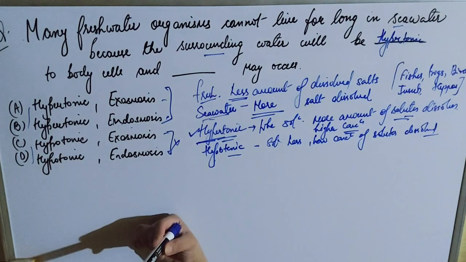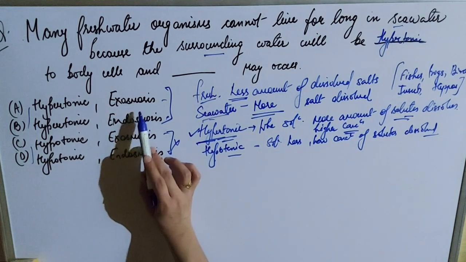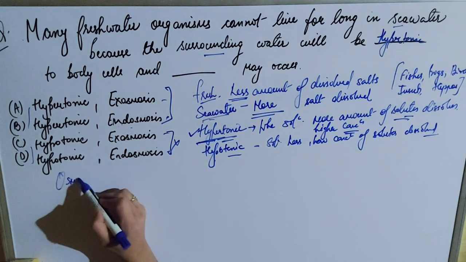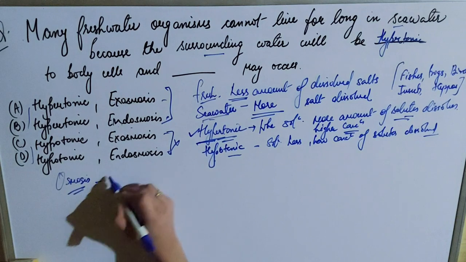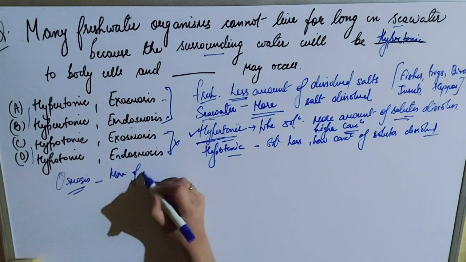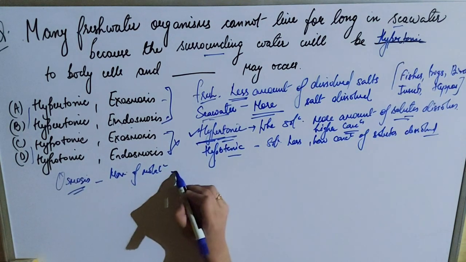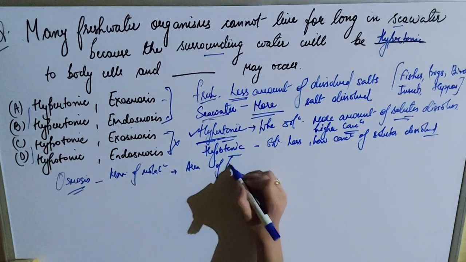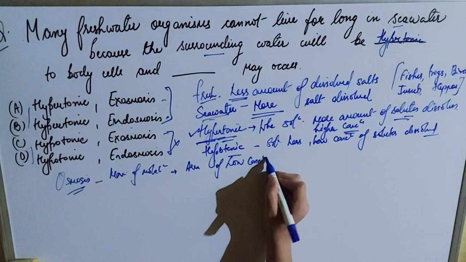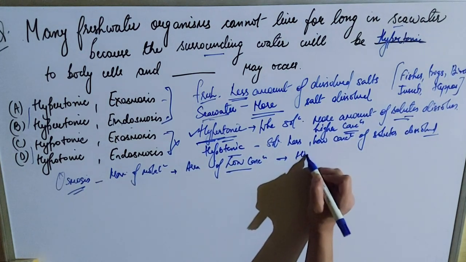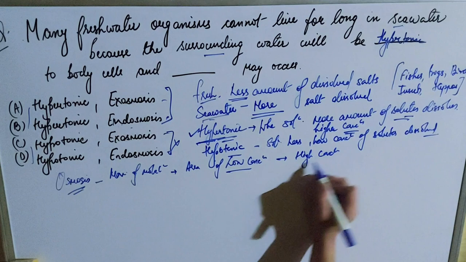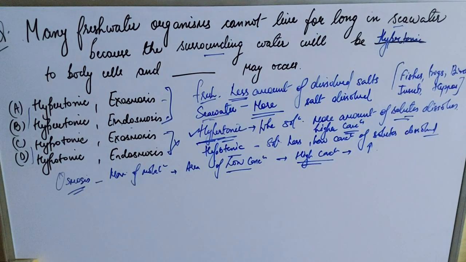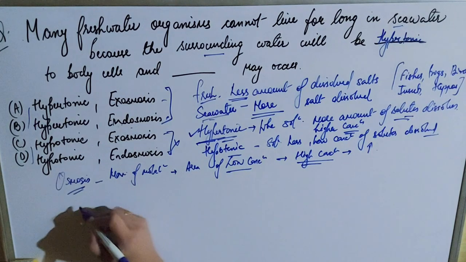Next is exosmosis or endosmosis. First you need to understand osmosis. Osmosis is the movement of water molecules from an area of low solute concentration to an area of high solute concentration.